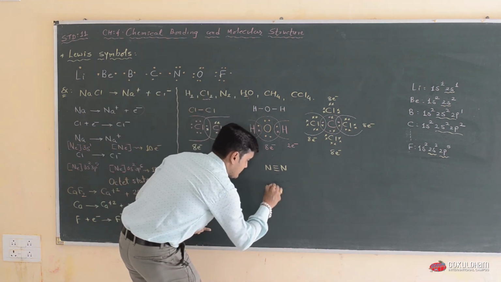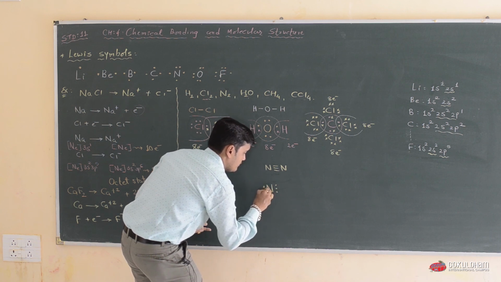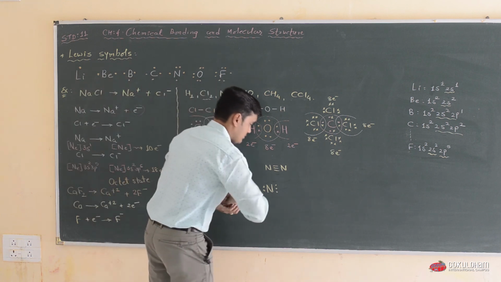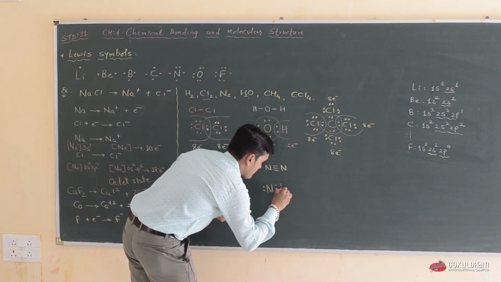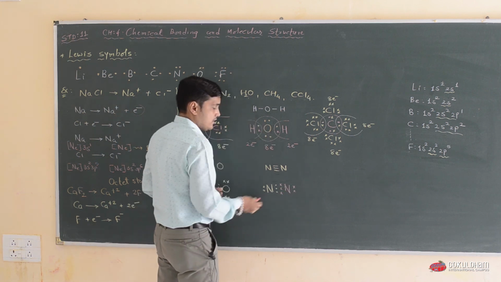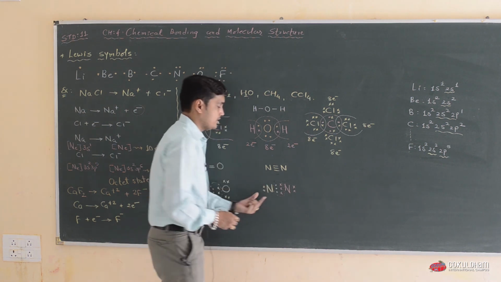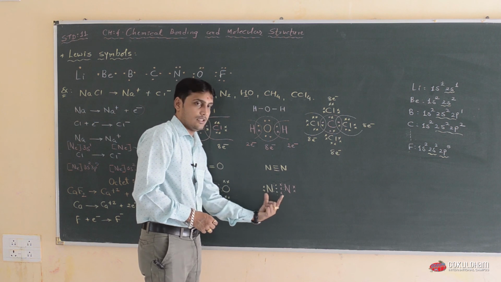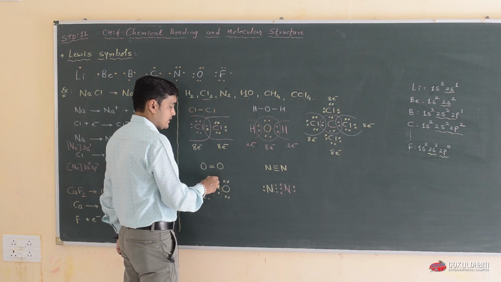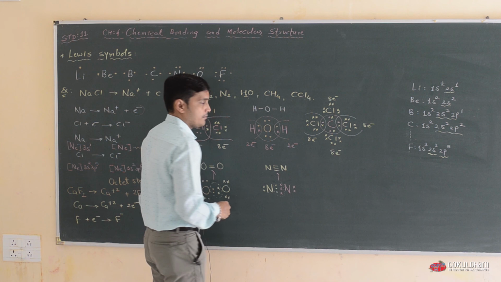And in nitrogen, 3 and 2, a total of 5 electrons of nitrogen, and the other nitrogen has the same electronic configuration, so a total of 6 electrons are present between these two nitrogen atoms. So we can say that a total of 4 electrons leads to a double bond and a total of 6 electrons leads to a triple bond.